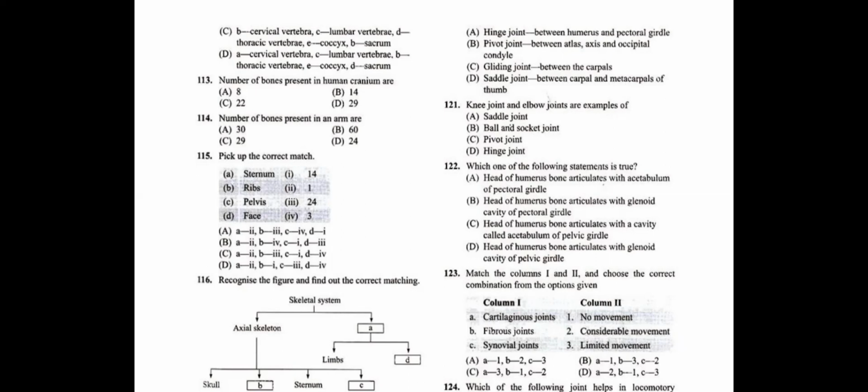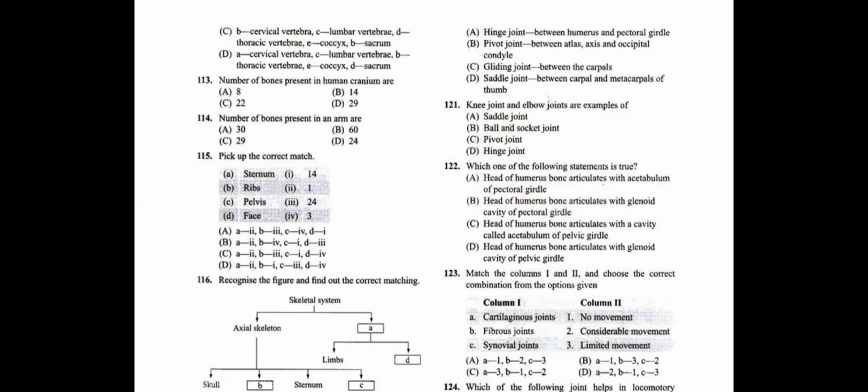Gliding joint between carpals, right. Saddle joint between carpal and metacarpals of the thumb, D is right. So question number 120, the incorrect one is A. Question number 121, knee joint and elbow joints are examples of